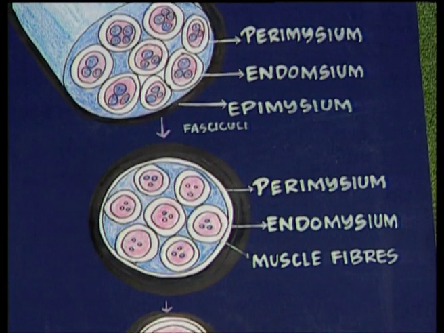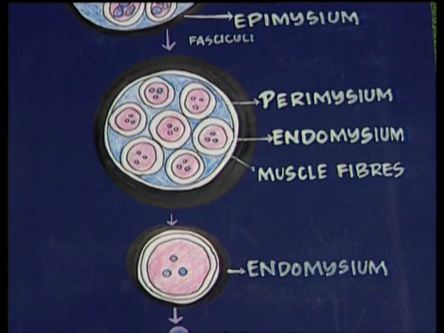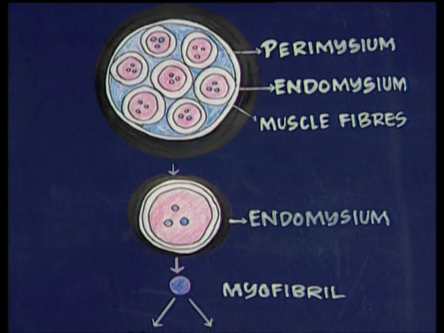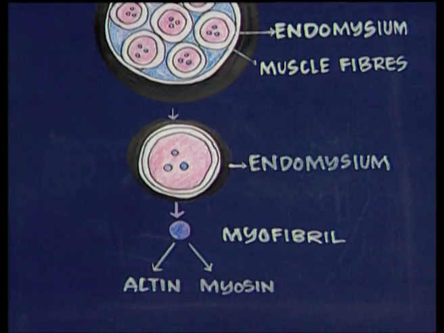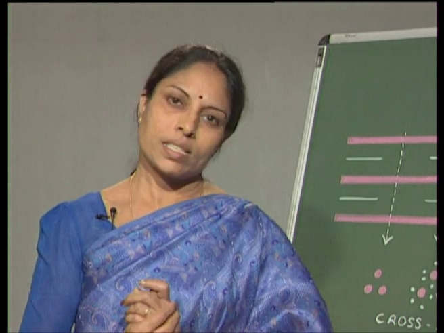Now, if you look at the muscle, the entire muscle is covered by a connective tissue layer known as the epimysium, inside which you find many cells. Those cells are known as the myofibers. These myofibers are in turn covered by another connective tissue known as the endomysium. These small myofibers come together to form smaller bundles known as the fasciculus. Fasciculi is the plural of fasciculus. These fasciculi form the larger bundles such as the tricep and bicep muscles.